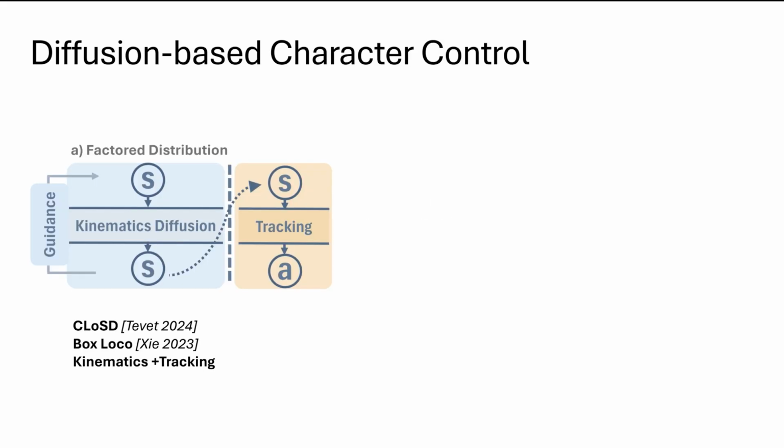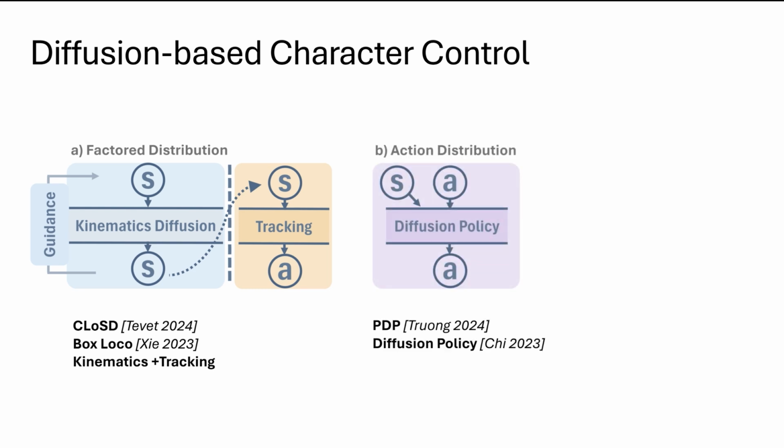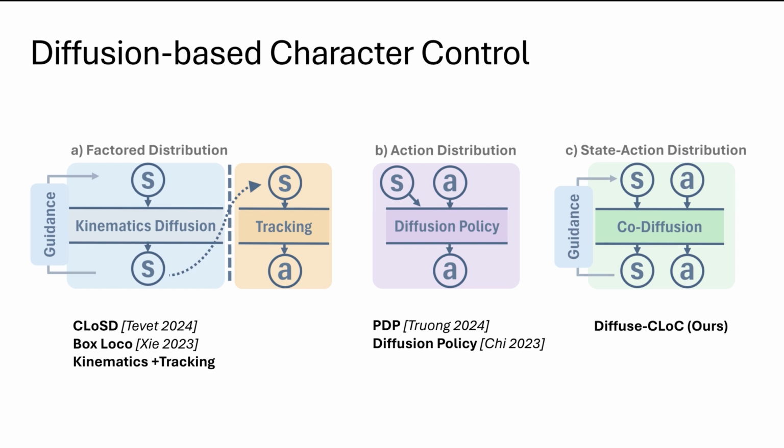Methods for physics-based motion generation using diffusion can be broadly classified into three categories. The first one converts diffusion-generated kinematic motion into actions through RL tracking, though its success depends heavily on the motion and tracker quality. Another strategy involves modeling actions as a conditional distribution given states. This works well for physics-based tasks, but the diffusion process cannot be guided or inpainted. The third approach jointly models states and actions. While no prior methods have successfully implemented this strategy, our framework provides the first effective solution.